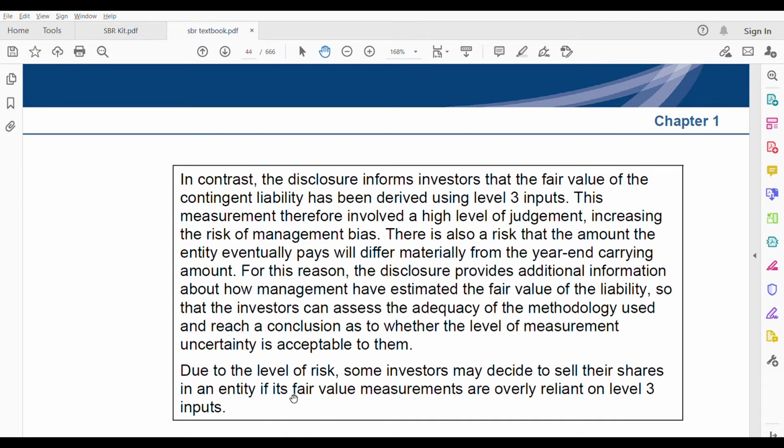Because if we know that level 3 is risky, what do the investors do? They sell their shares if they know that the fair value measurements are relying too much on level 3 input only. No level 1, no level 2. Level 3 is very risky. It's your own forecast. You don't have any market information. You don't have any active market.